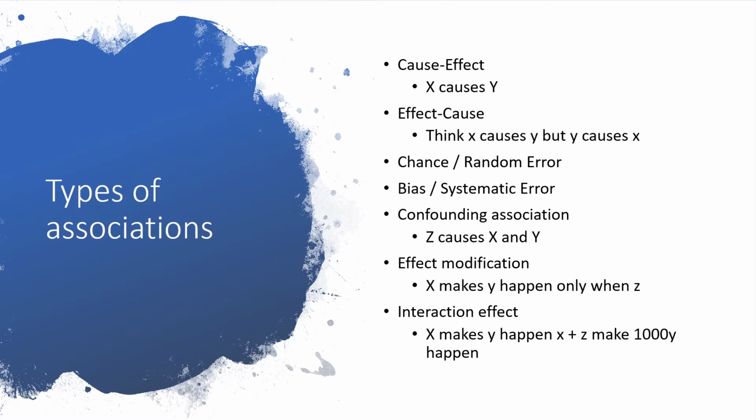Confounding association is a real association where causation is present. However, neither the treatment nor the outcome are the causes, but rather a third outside factor causes both the treatment and the outcome. For example, the theory may be that X causes Y. However, a third variable, Z, causes both X and Y to occur.